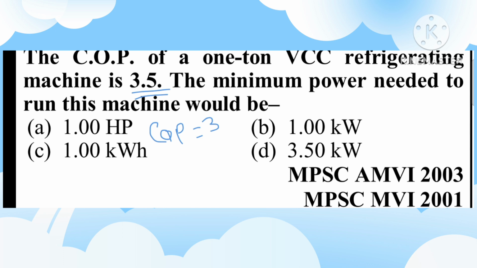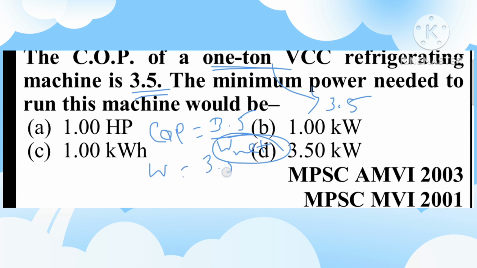COP is 3.5, desired effect is 1 ton, that is 3.5 kilowatt. Work supplied equals 3.5 by COP 3.5, which is 1 kilowatt. Option B is right, 1 kilowatt.